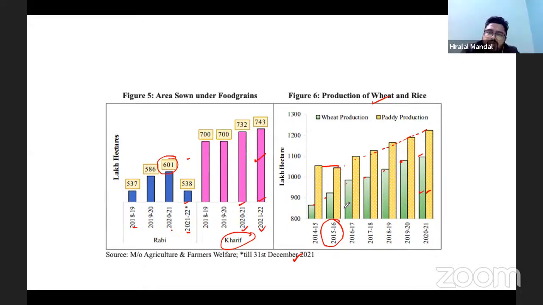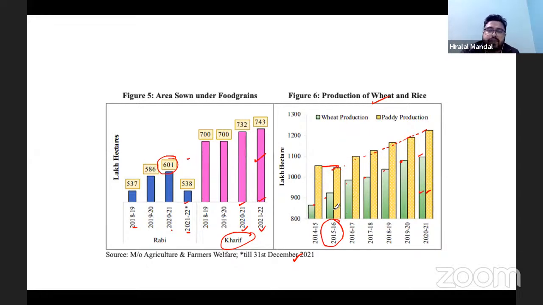What could be the possible reason? The possible reason could be that during that point of time, the rain might not have been good, the bad monsoon maybe. Yes, this is how you can predict. So maybe because of the bad monsoon, we have not seen the agriculture or especially paddy production.